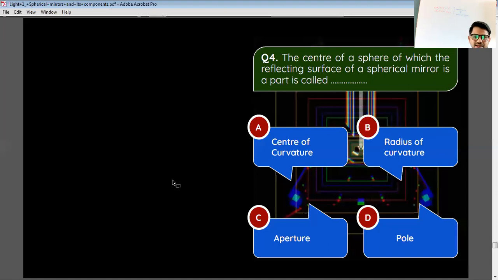Fourth question. The center of the sphere of which the reflecting surface of a spherical mirror is a part is called dash.